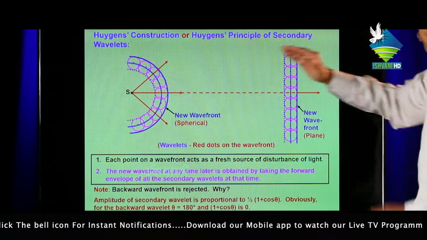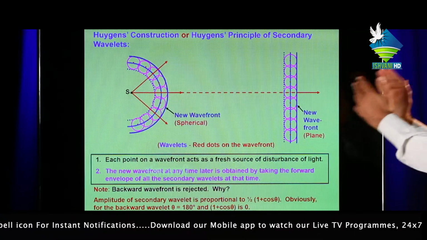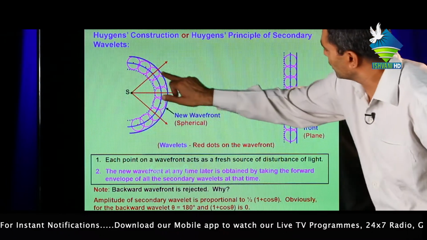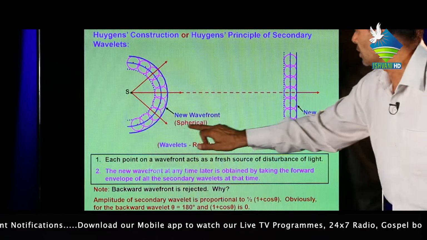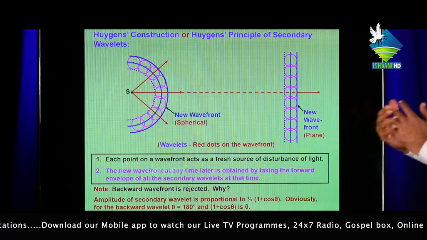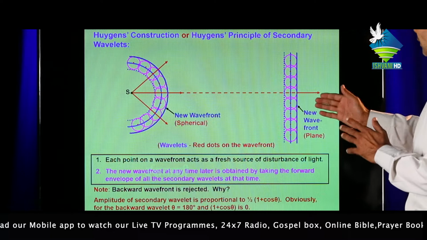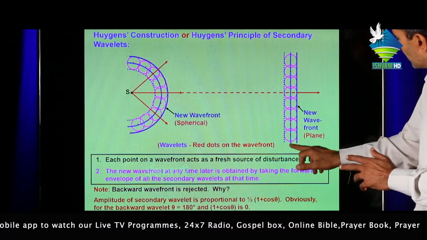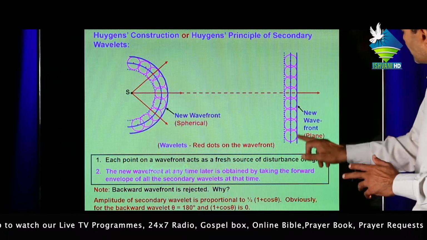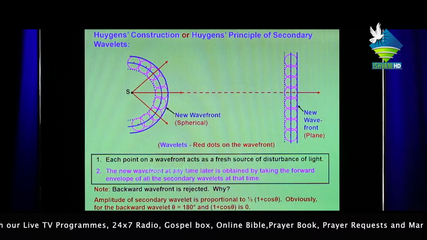This wavefront moving left to right, then this is the new wavefront, this is called the fresh wavefront. Similarly, in the plane wavefront, this is the original wavefront and this is the new wavefront or fresh wavefront.